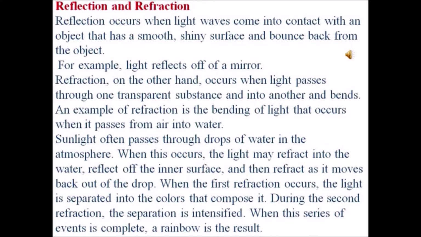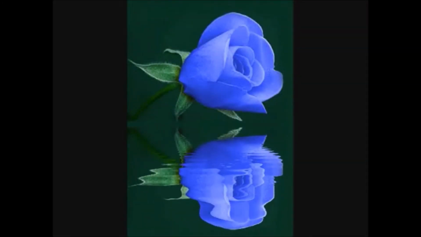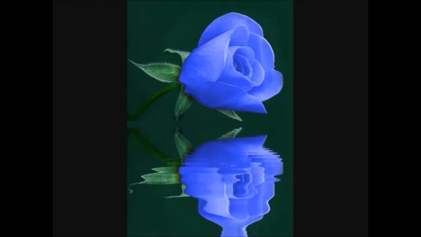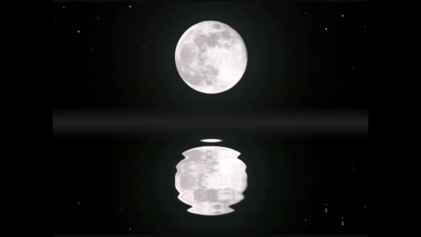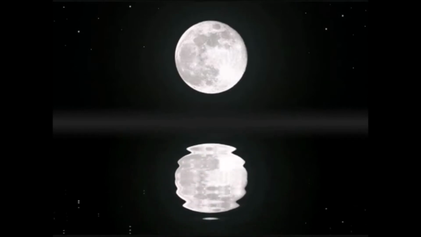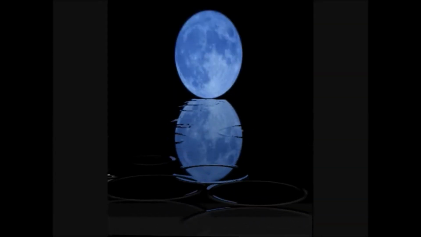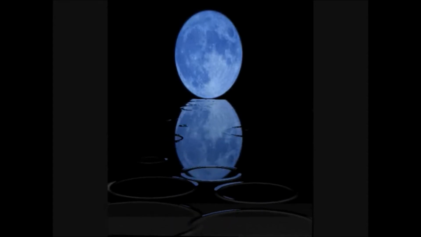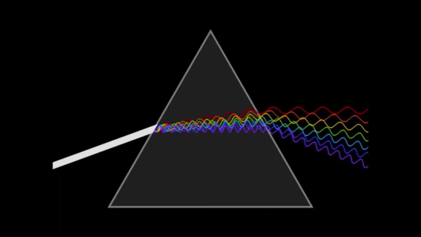Reflection and refraction. Reflection occurs when light waves come into contact with an object that has a smooth, shiny surface and bounce back from the object. For example, light reflects off a mirror. Refraction, on the other hand, occurs when light passes through one transparent substance and into another and bends. An example of refraction is the bending of light that occurs when it passes from air into water.